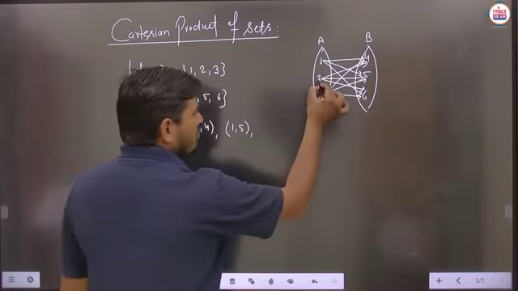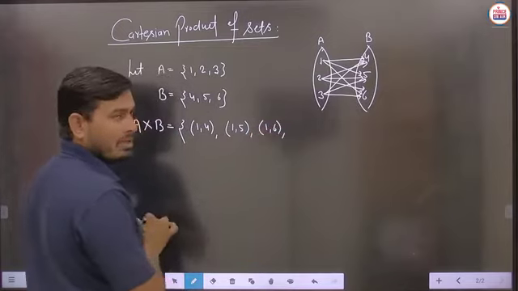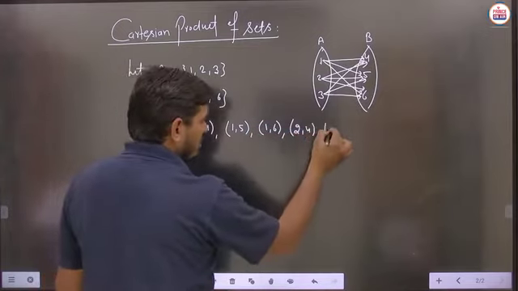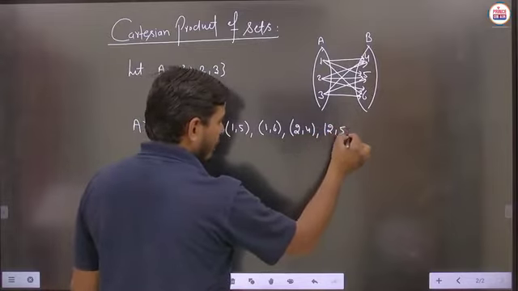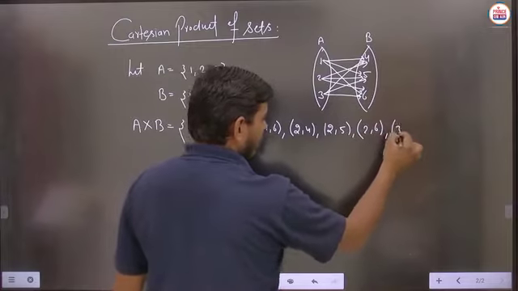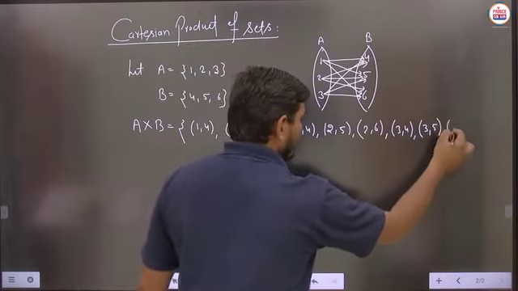Here this 1 is also to be related with the 6. Then we will write here 1 comma 6. Similarly you can write here 2 comma 4. This is related, said to be 2 comma 5. Again you can write here 2 comma 6. After that 3 comma 4, 3 comma 5 and 3 comma 6.